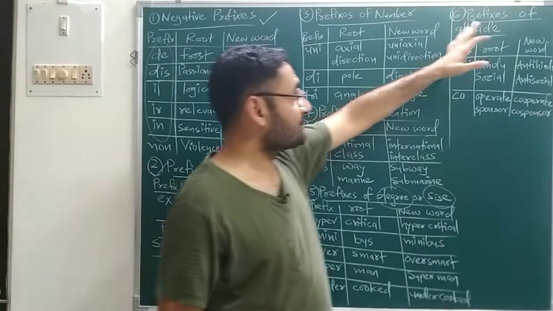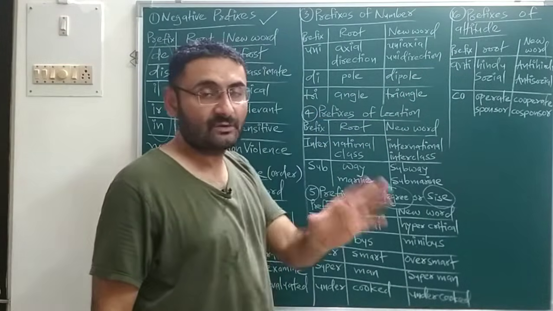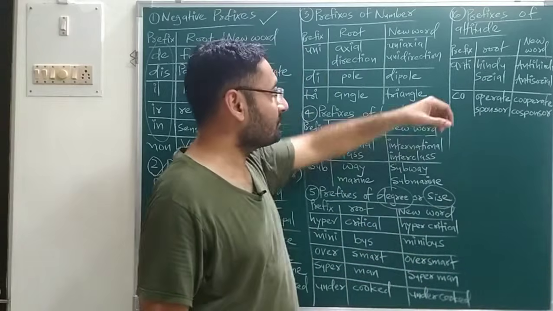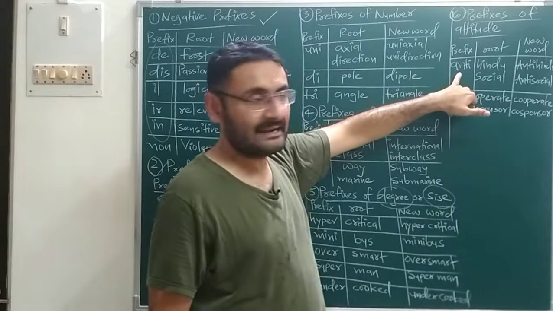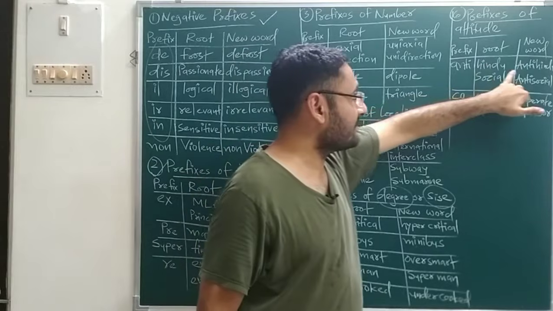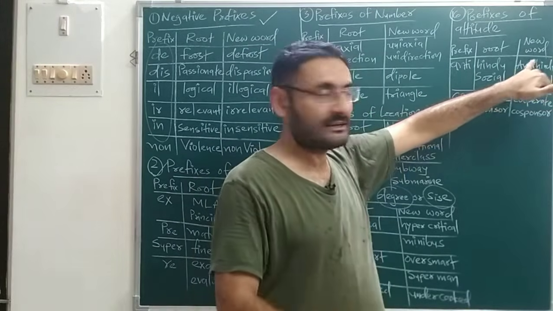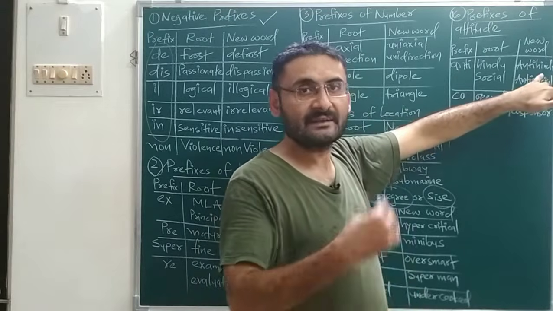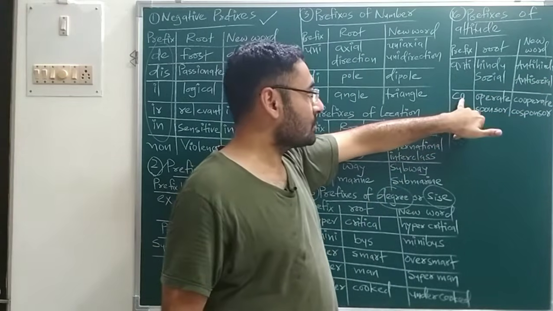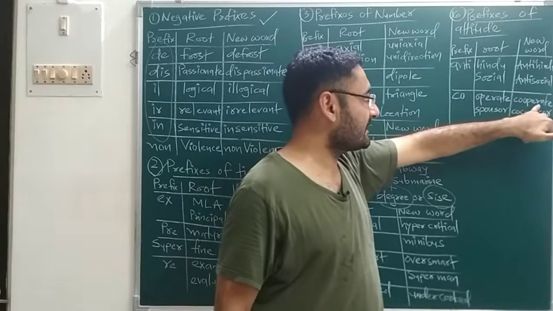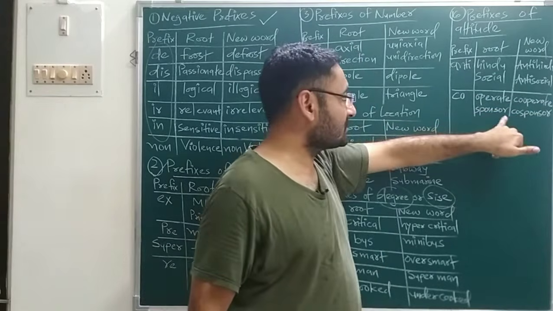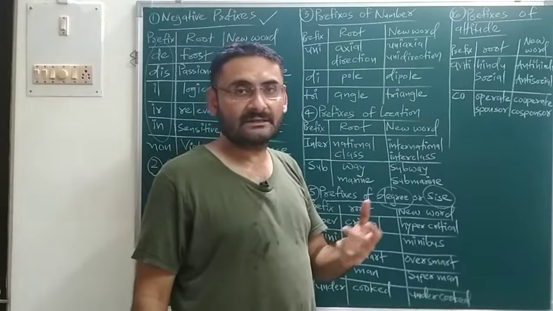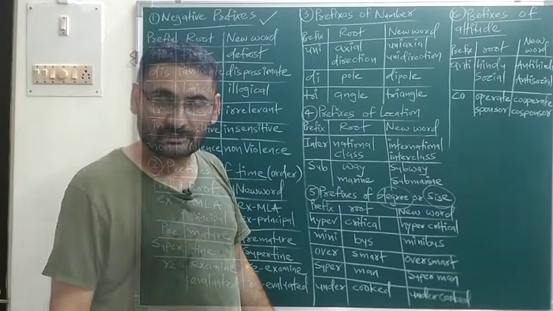Okay. Next is prefixes of attitude. So such words which show the attitude that you place before the root. How? That we will see. So first prefix is anti. Then root is Hindu, so I will say anti-Hindu, that is his attitude. Then social, so anti-social, again attitude. Then next is the prefix co, then operate, so I will say cooperate. And then sponsor, so co-sponsor. Okay. So the last type is what we will discuss. You can take the screenshot.